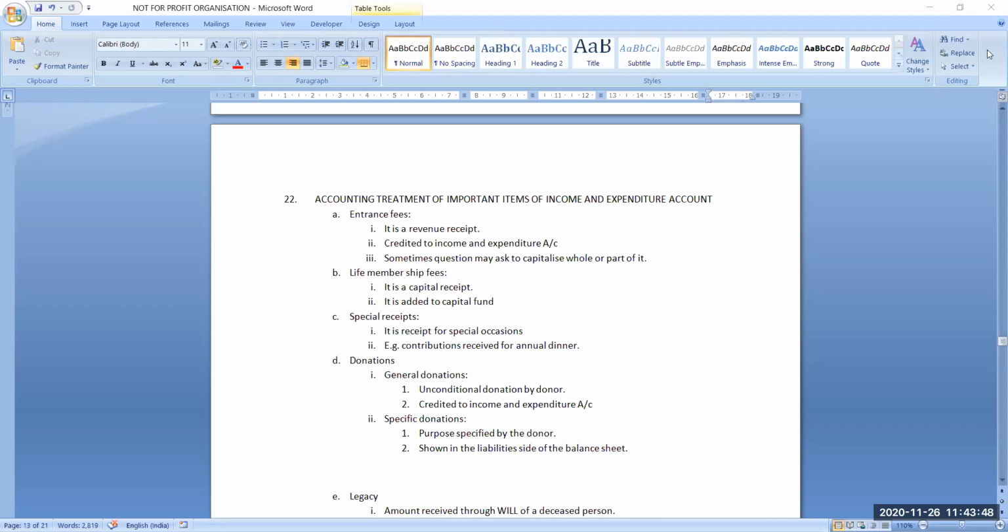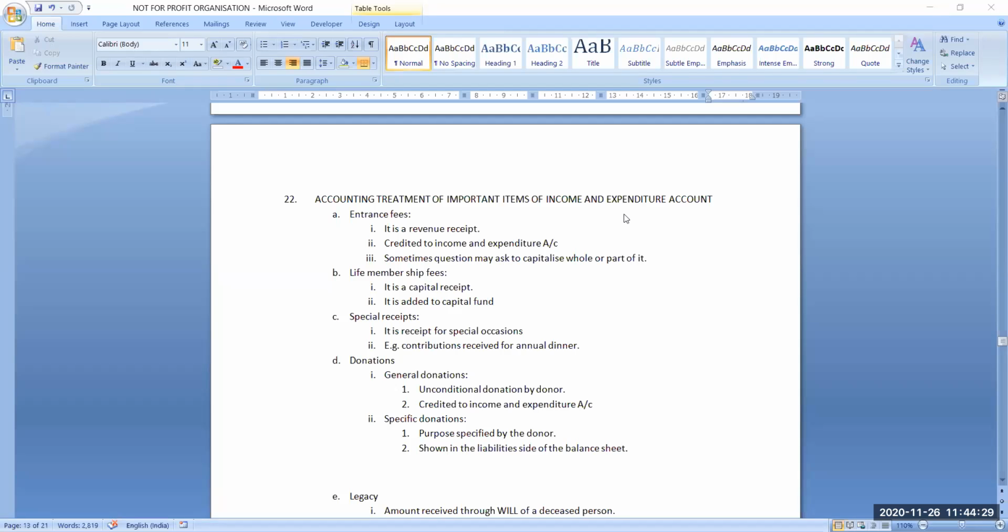First term is entrance fees. Now what is entrance fees? First understand its meaning. Entrance fees is like if someone wants to become the member of this not-for-profit organization, he will first get himself admitted into that organization. For that he has to pay some fees that is known as entrance fees. And because it is a part of routine of this type of organization that each and every time someone will be there to become your member, it will be considered as a revenue receipt. It is a daily routine procedure. So it will be credited to income and expenditure account.